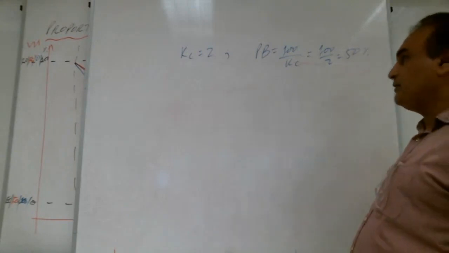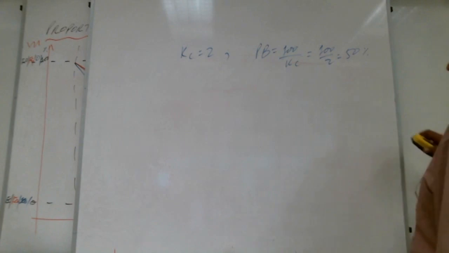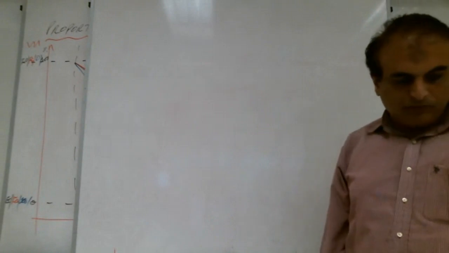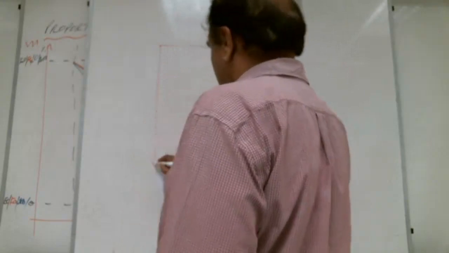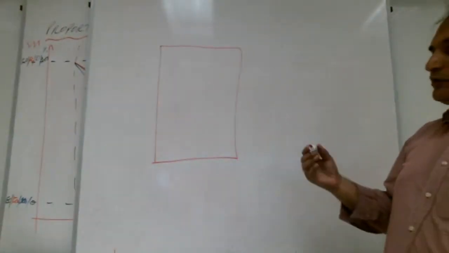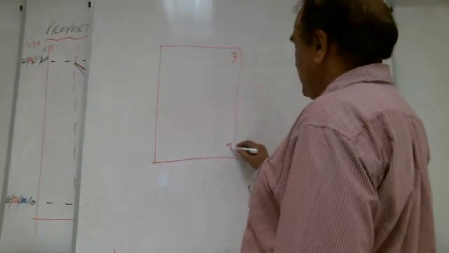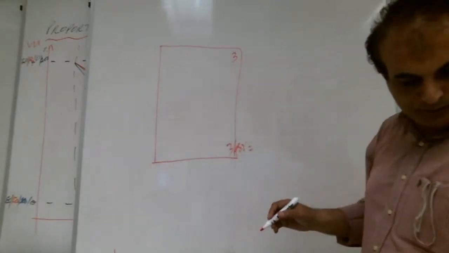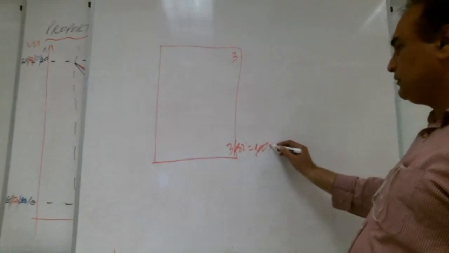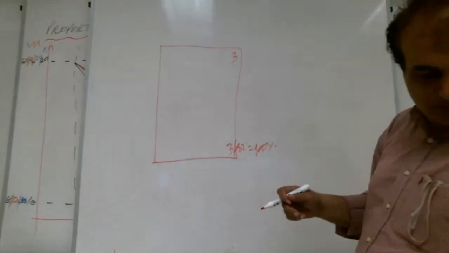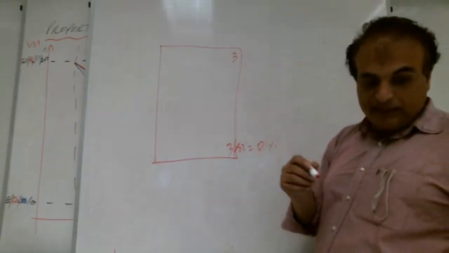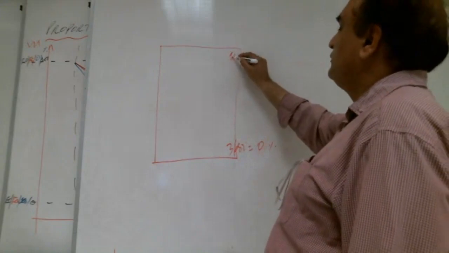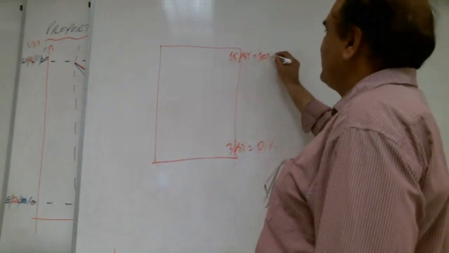Yes, brother, please read part B. An air tank is controlled as follows: 3 psi equals 0% and 15 psi equals 100%. So 3 psi is 0% and 15 psi is 100%. This is the calibration.